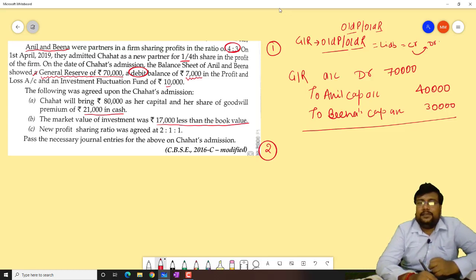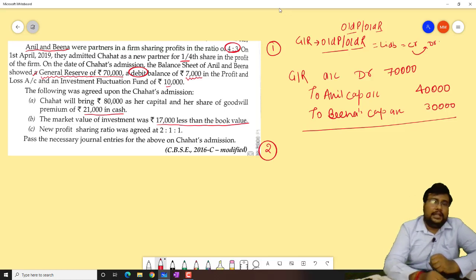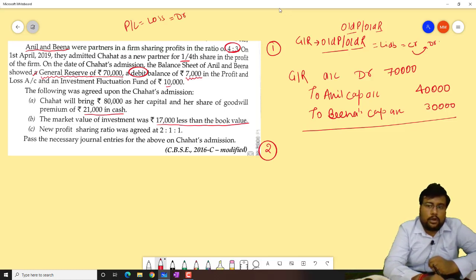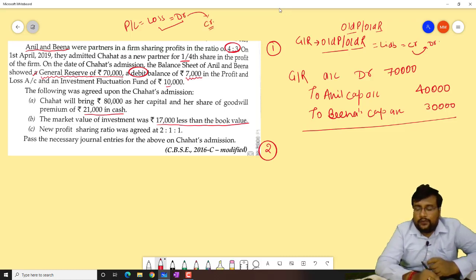Debit balance is 7,000 rupees in profit and loss.